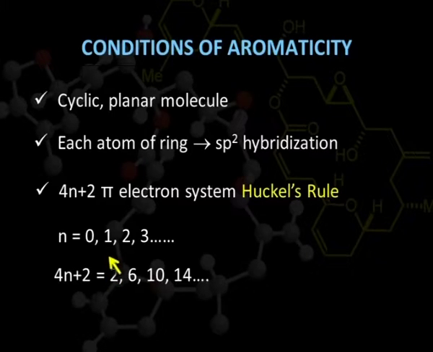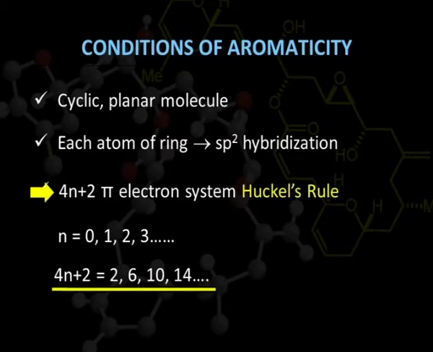In the same way, if we put n equal to 1, then the compound will have 6 pi electrons. So compounds that are cyclic planar molecules with each atom of the ring sp2 hybridized and having these numbers of delocalized pi electrons will be aromatic in nature.